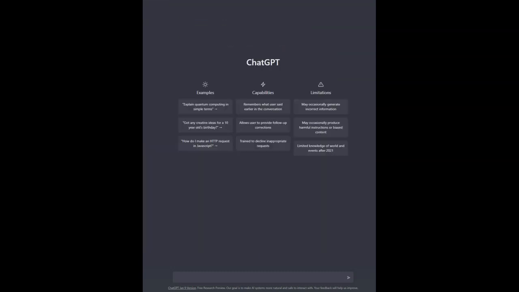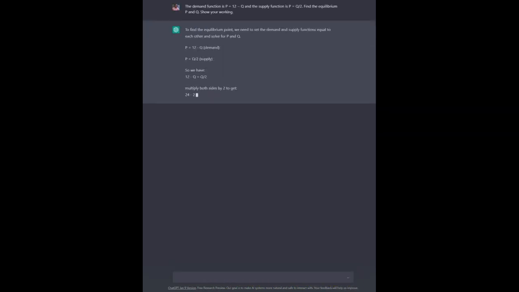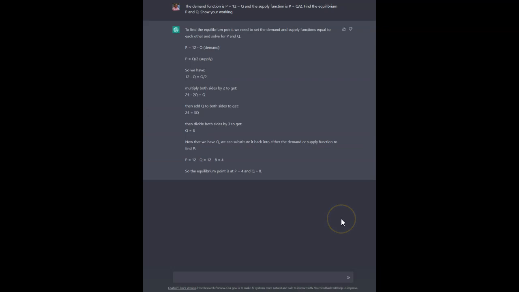Okay, let's see if it can do some maths. So let's say we've got a demand function here and a supply function. Find the equilibrium price and quantity, show your working. Okay, so that's the correct answer. So it was able to solve that problem with a bit of algebra.